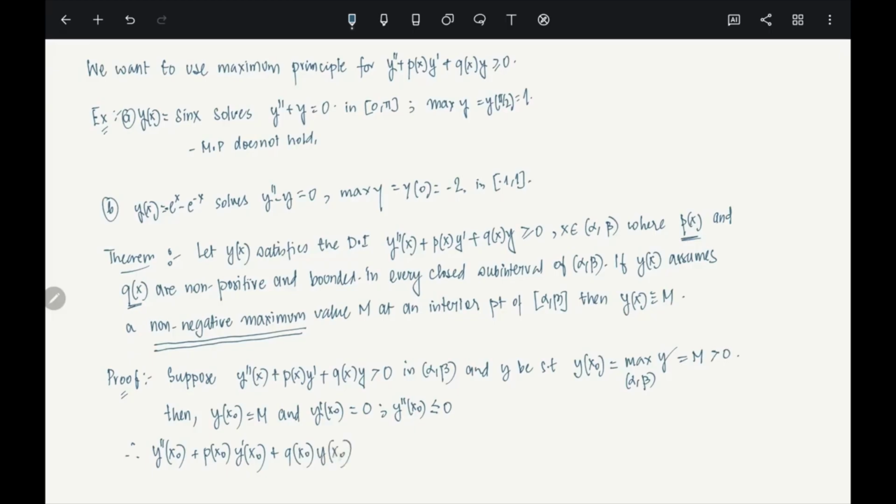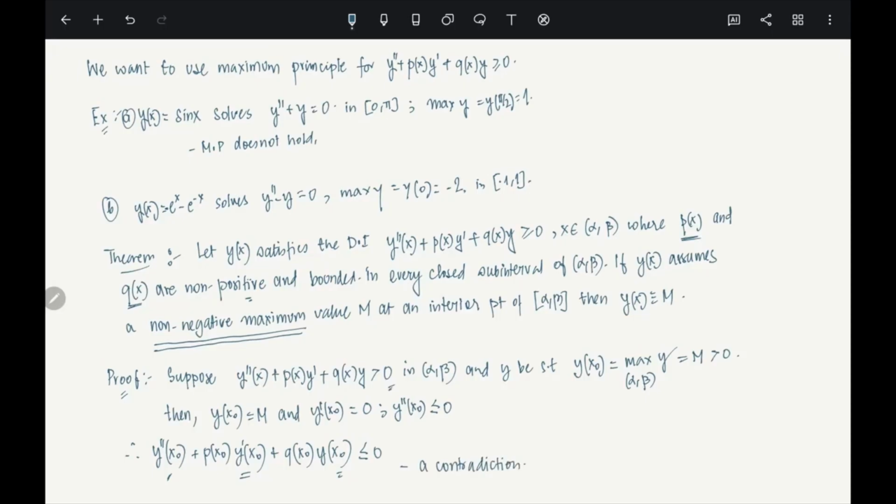The middle term is not there because y prime at x naught is 0. This is M times q. Q is non-positive, y double prime is non-positive, so this is always less than or equal to 0. That's a contradiction, because it is given that this is strictly positive.